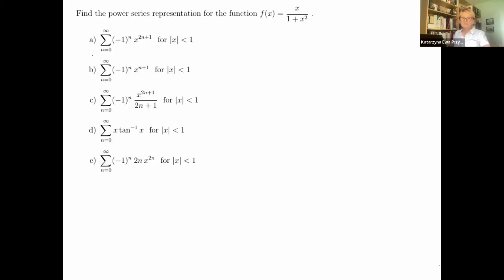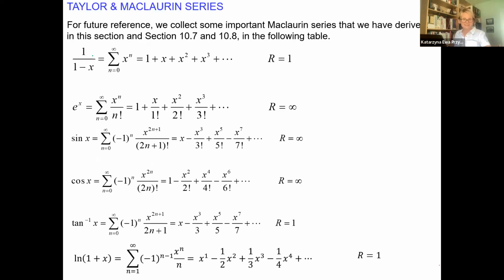Okay, I have another one, but you can try. It's the same way. Find the power series representation for the function x over 1 plus x squared. So similar. You can copy the process that I just did. And then 10.7, 10.8. We do have the Taylor, actually Maclaurin, series, because all of them are centered at 0.